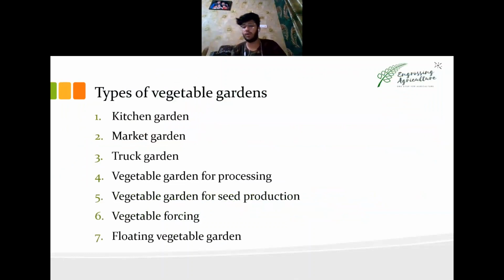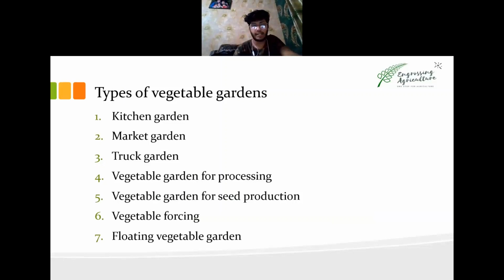There are more types of gardens which are special types, such as hydroponics and organic farming, but they are not, you can say, proper types of vegetable garden, because hydroponics can be done for vegetables and other crops also. So hydroponics and organic farming we won't be dealing with in this video. In future videos we have a full subject on organic farming, and we will deal with it in that subject.